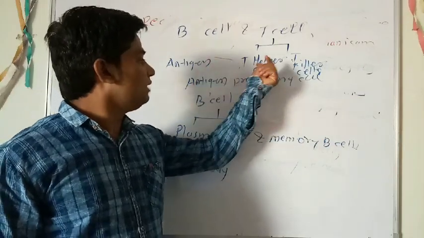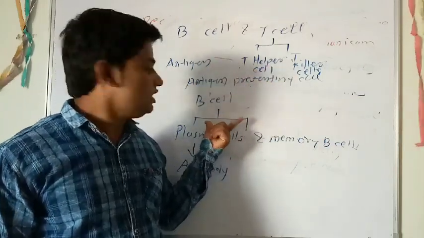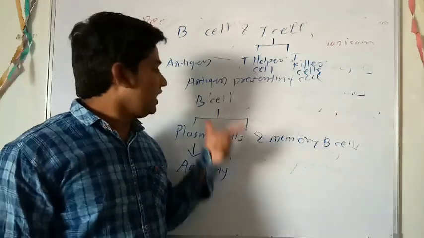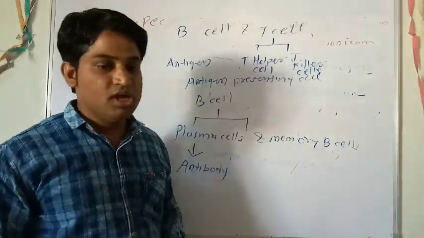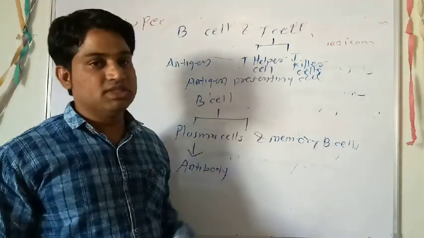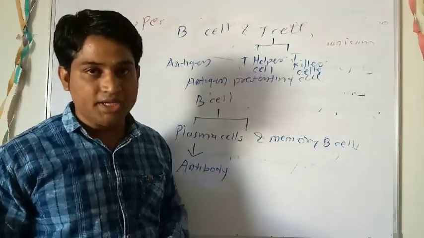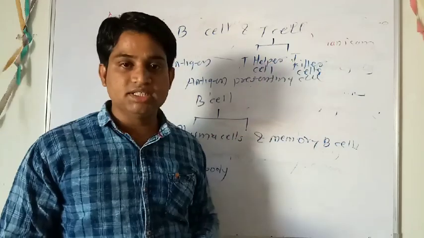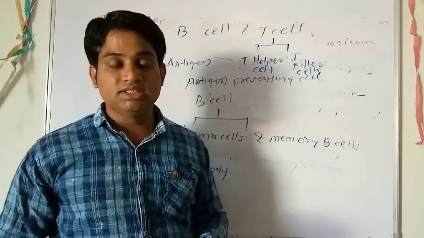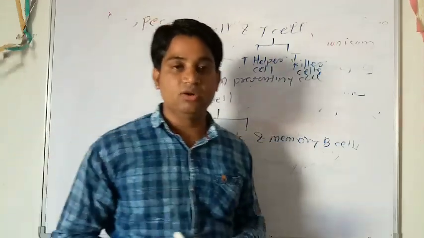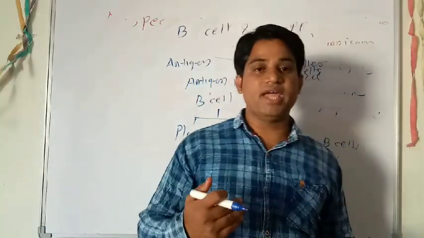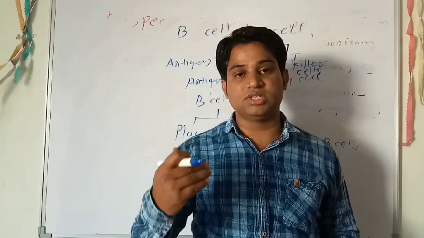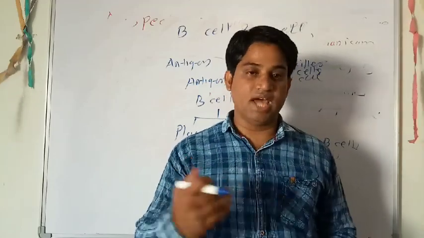The T helper cell is responsible for giving signals to the B cell, and in turn the B cell is responsible for the secretion of antibody. Most of the time the T helper cell helps the B cells to produce antibodies. Next is the T killer cell. When it has a direct encounter with the antigen, the T killer cell is very active and kills the pathogens or infected cells directly.